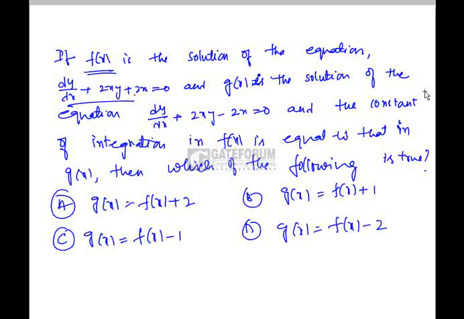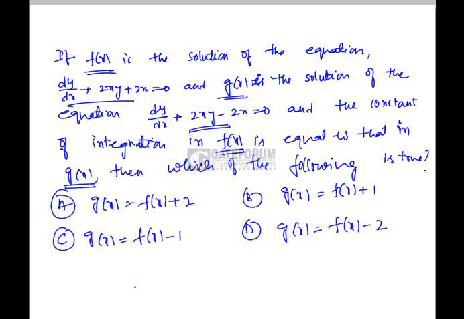In this problem, it is given that f(x) is the solution of the differential equation dy by dx plus 2xy plus 2x equal to 0, and similarly g(x) is the solution of the second differential equation which is given. It is also given that f(x) and g(x) have the same constant value. That means the constant values of these solutions are equal. If they are equal, we have to check which of the options holds good.